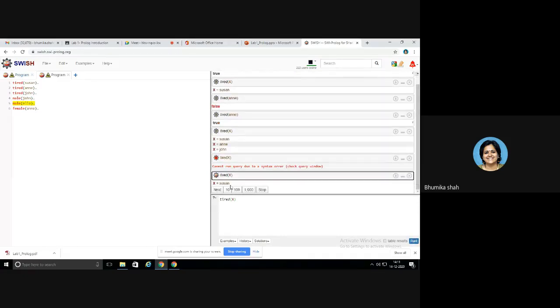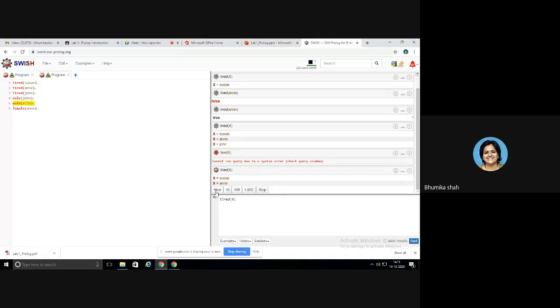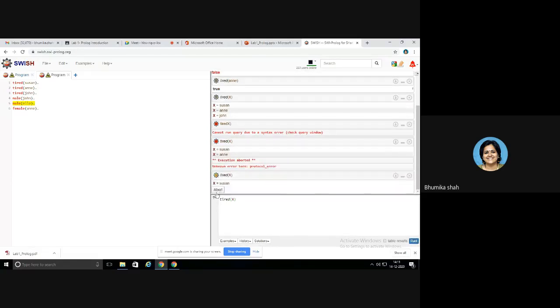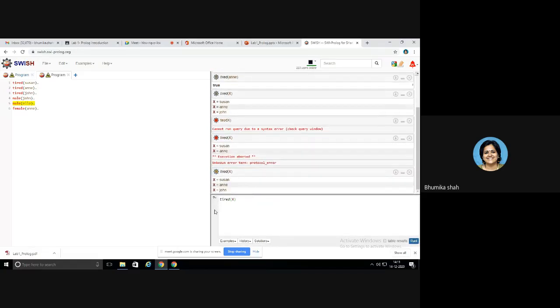See, X equal to Susan. Again, you will get the answer, right? I had pressed the abort button, that's why; otherwise it will give you all 3 answers. Okay, so see, it is now working perfectly, not giving error. Why? Because all tired predicates, same name predicates, are together. All male predicates are together. And all female predicates are together. Are you getting what I'm trying to say here?